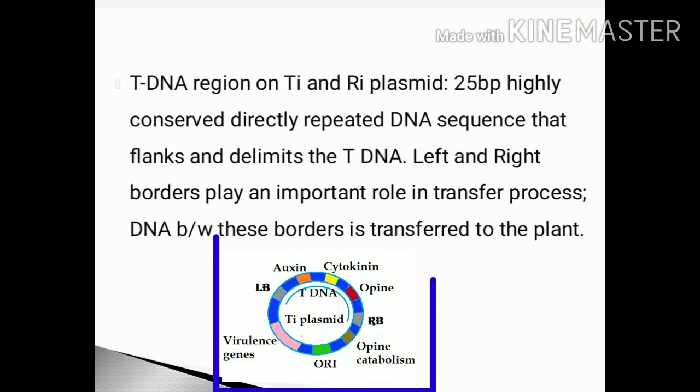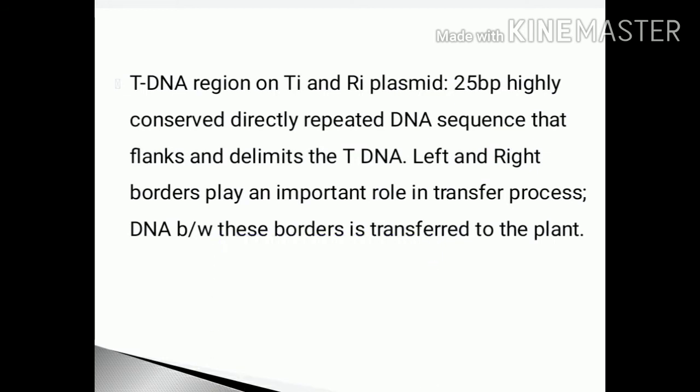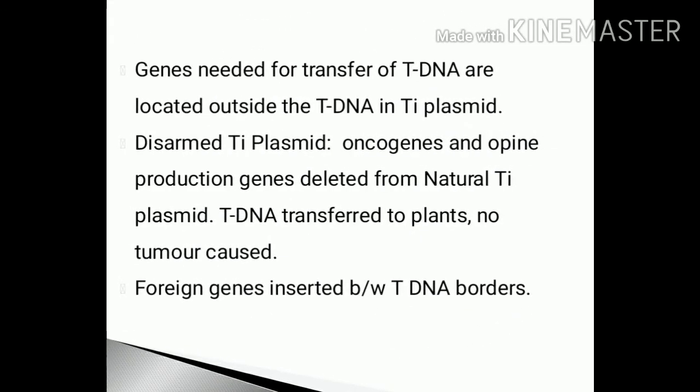The tDNA region of tumor-inducing and root-inducing plasmids have 25 base pair highly conserved directly repeated DNA sequences that flank and delimit the tDNA. The left and right borders play an important role in the transfer process. The DNA between these borders is transferred to the plant. The genes needed for the transfer of tDNA are located outside the tDNA in the Ti plasmid, and these are the virulence genes.